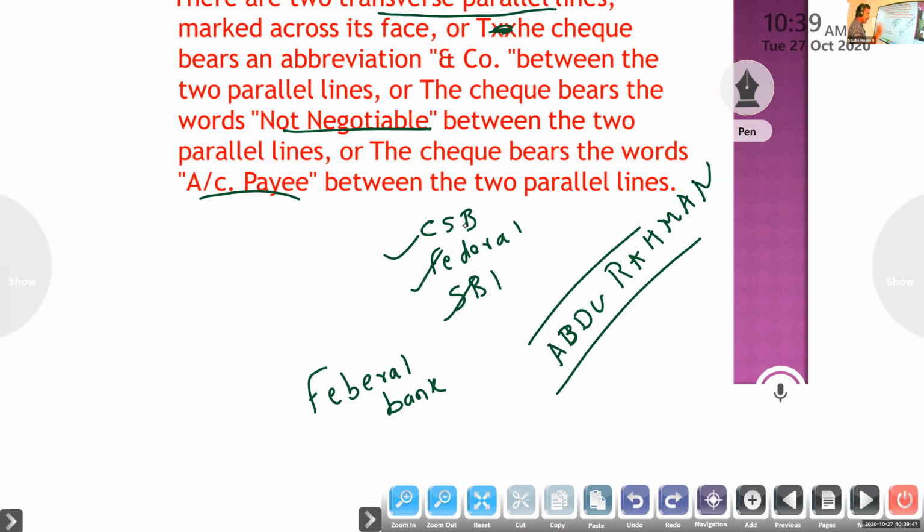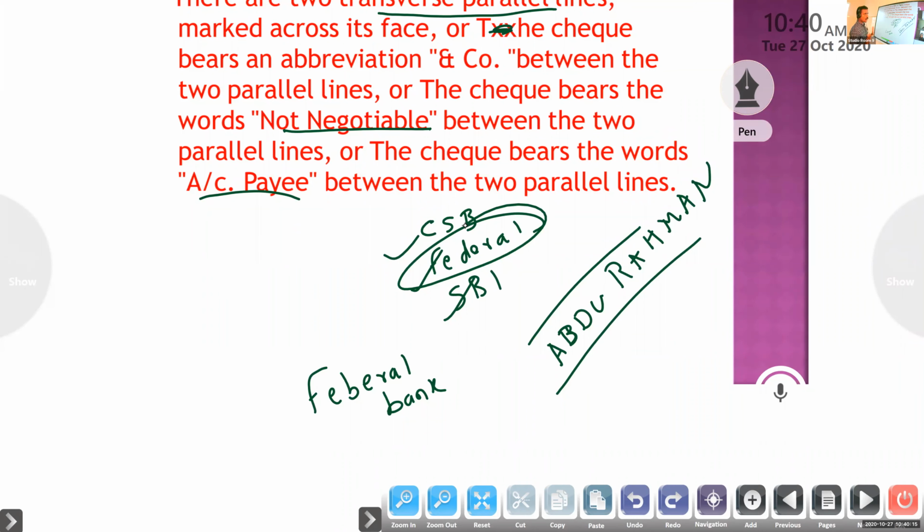So the Federal Bank will collect the amount from Anjo CB's account, then they will credit it in any of my accounts. That is general crossing, not specific to Federal, CSB, or SBI. We don't know which account they will credit, because I have accounts in 3 banks. So anywhere they will credit.